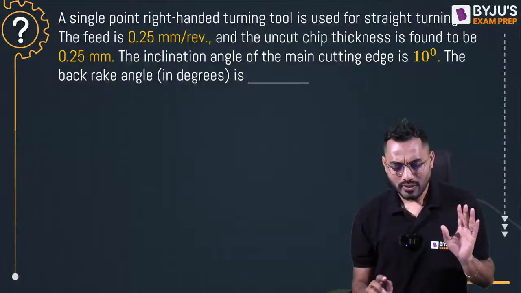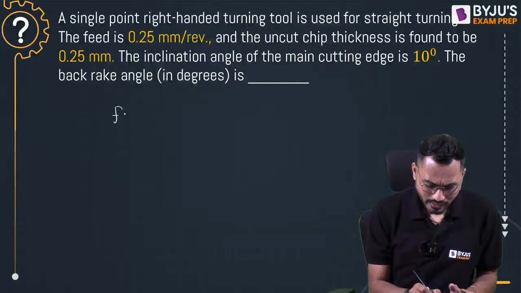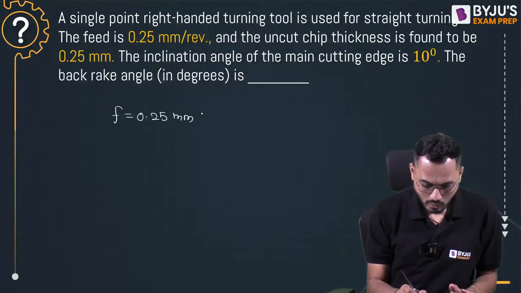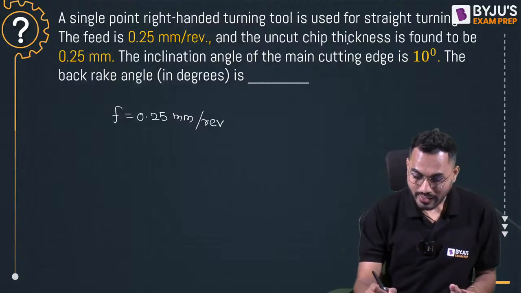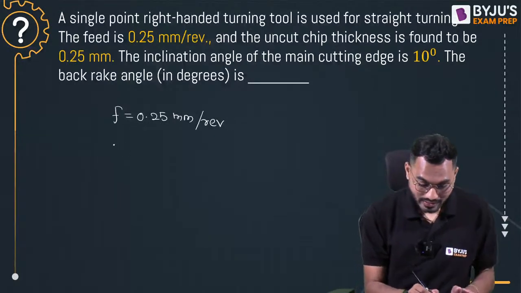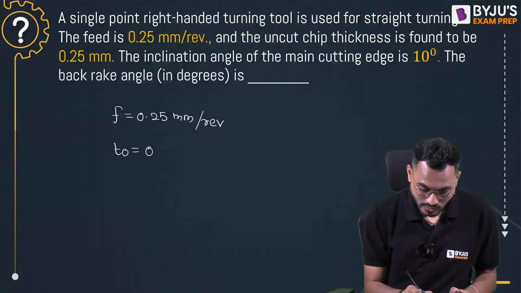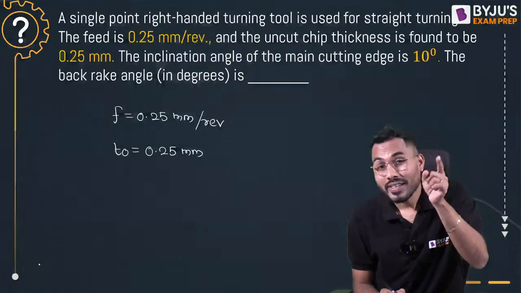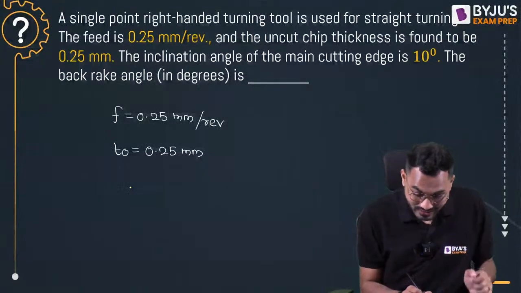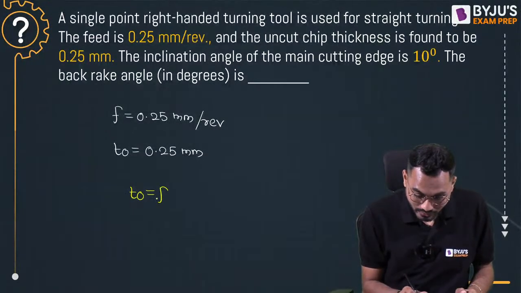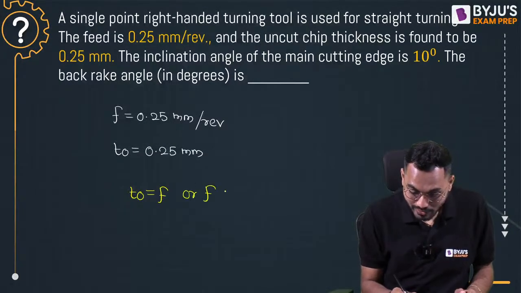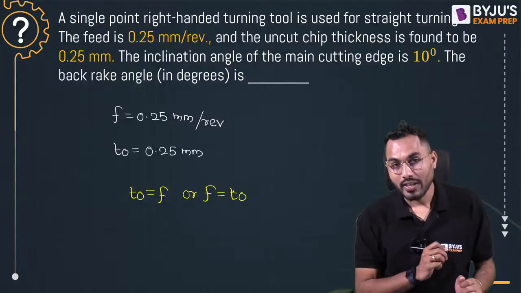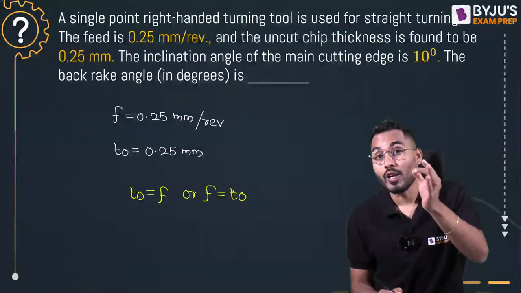It's very simple. The feed value is given as 0.25 mm per revolution, and it was given that the uncut chip thickness, that is t naught, is 0.25. If you understand that, can I say the uncut chip thickness t naught becomes exactly equal to the feed value? Or we can say that my feed value becomes exactly equal to the uncut chip thickness. And when does it happen?